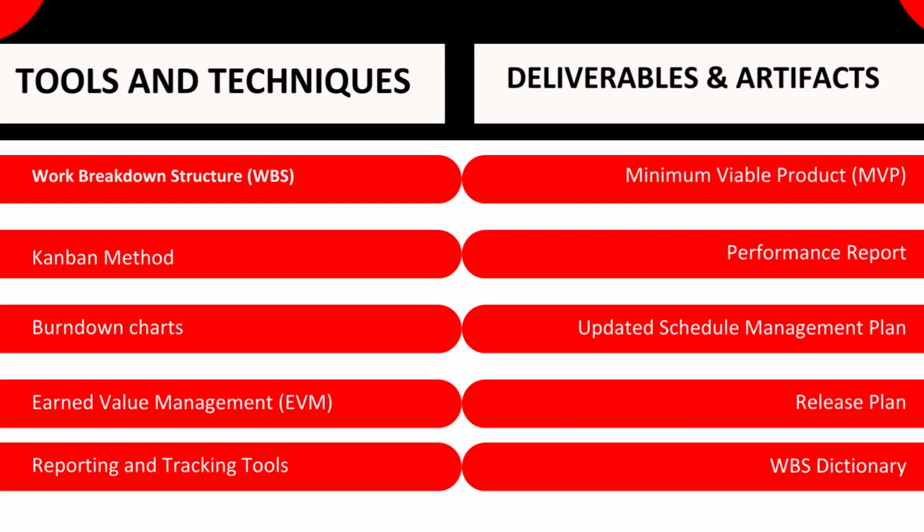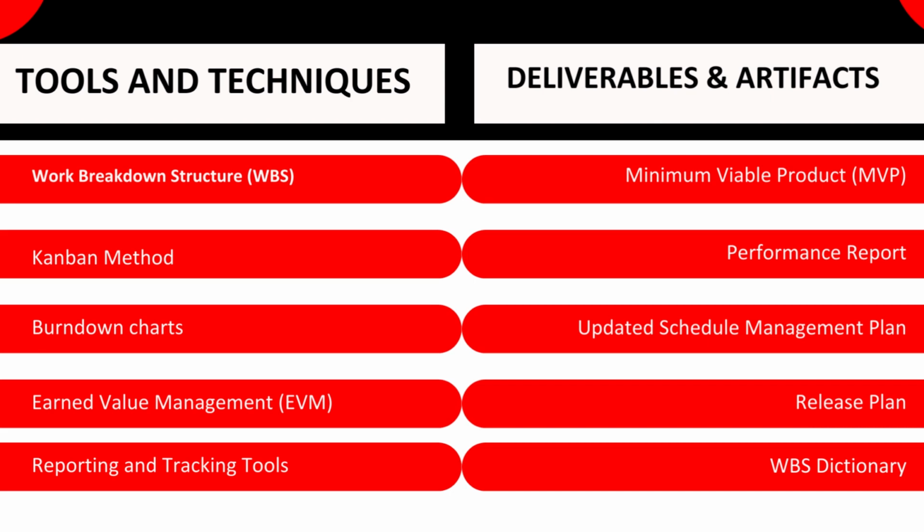Earned Value Management, EVM. Earned Value Management, EVM, is a project management technique that compares the actual progress of a project to its planned progress. EVM can be used to identify problems early on and to make adjustments to the project plan. For example, a software development team is using EVM to track the progress of a new mobile app. The team uses EVM to identify problems early on and to make adjustments to the project plan.